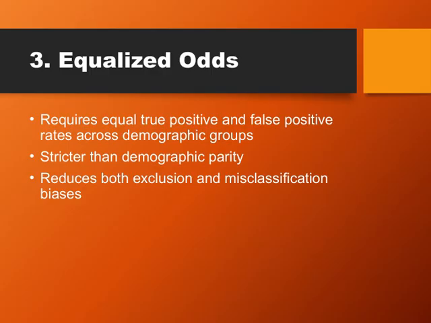By doing this, equalized odds helps us reduce both exclusion biases, where certain groups might be unfairly left out, and misclassification biases, which can cause unfair errors. So overall, this fairness criterion pushes us toward building models that are not only accurate but also equitable in how they treat different groups. It aligns with our goal of creating fairer, less biased algorithms that serve everyone more justly.